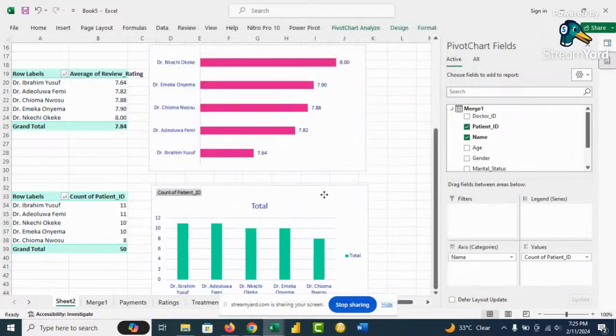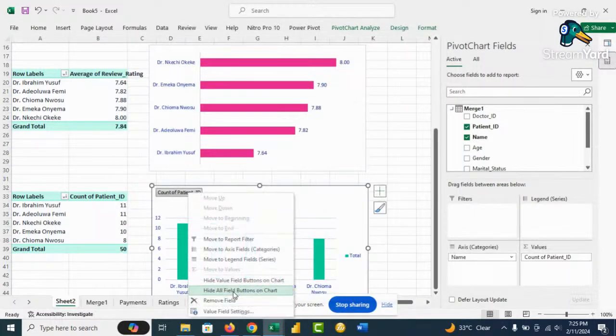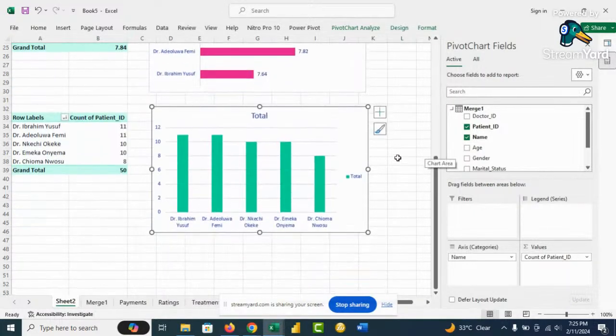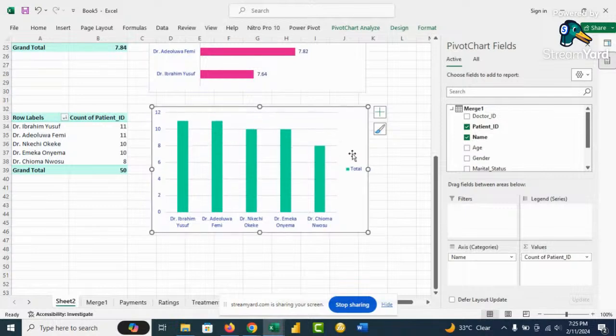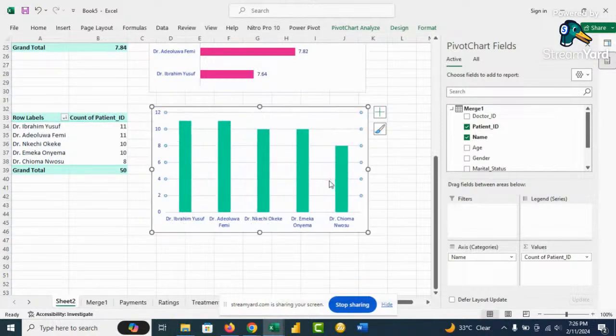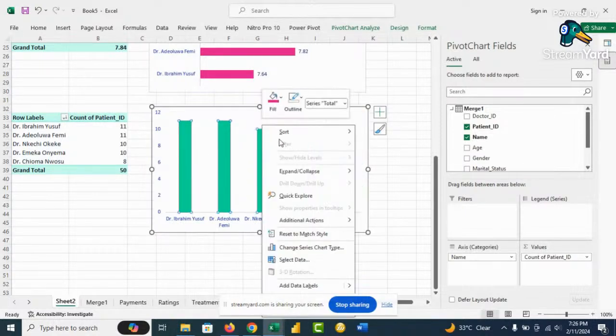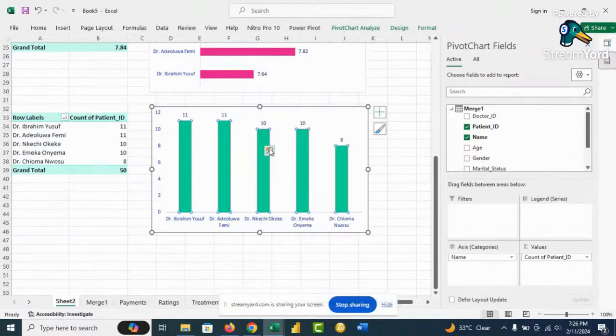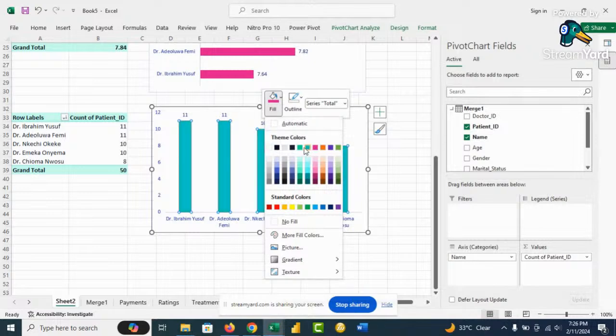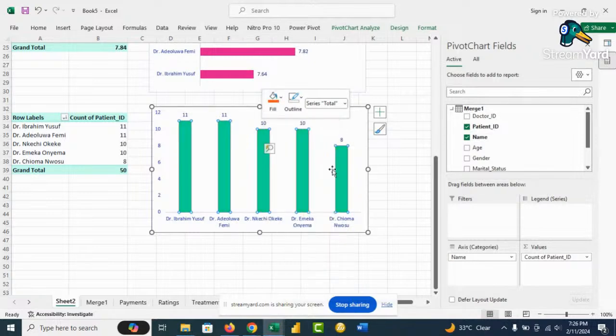This one comes in handy, and we hide all fields. So we take this off, we take this off, we take this off, and we bring in the data labels, and pick another color, let's say orange.